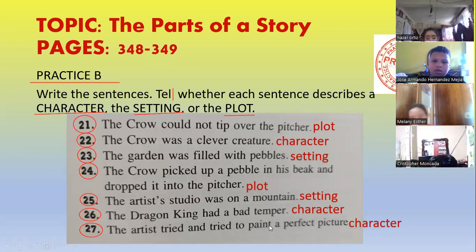Oh, it's setting, it's character. The artist tried to paint a perfect picture. Let's change this one. Let's change it to plot. Okay, I want you to write plot here, because it's more plot than character. This one, the last one.